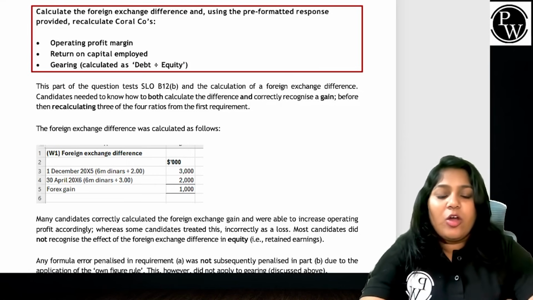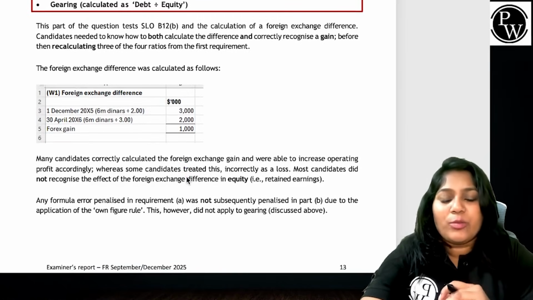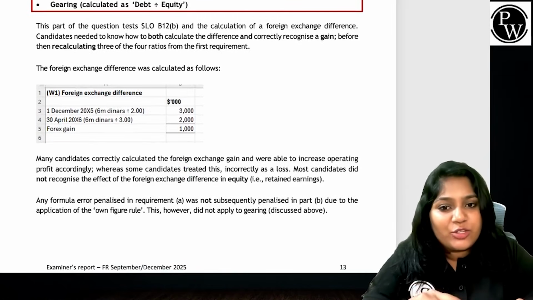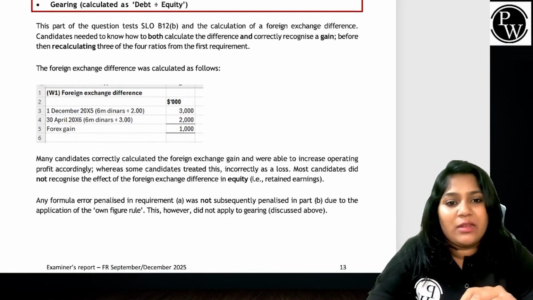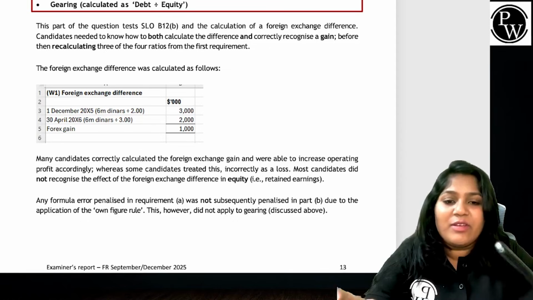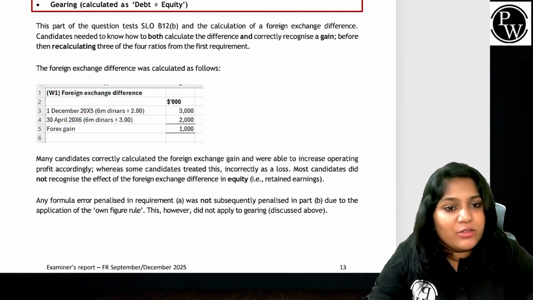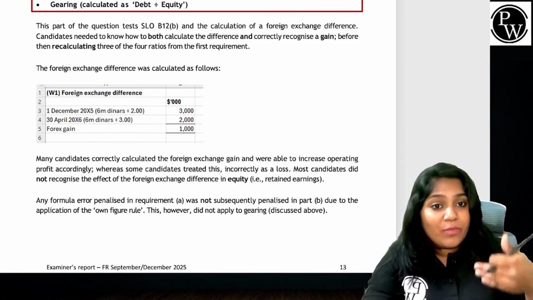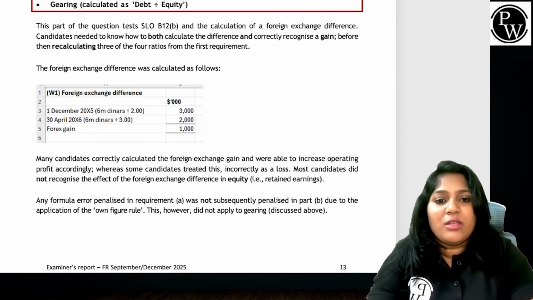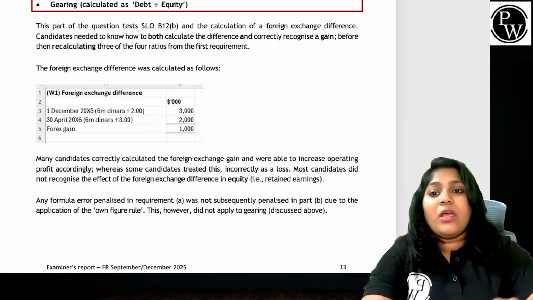Let's see what the examiner has to say. Any formula error penalized in requirement A was not subsequently penalized in part B due to the application of the own figure rule. This, however, did not apply to gearing. They're trying to say that you have already lost marks in requirement A. If the same error was carried over here, they did not reduce further marks. That is what they're trying to say.